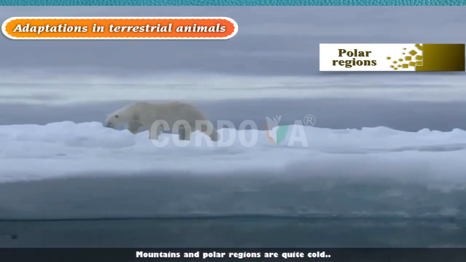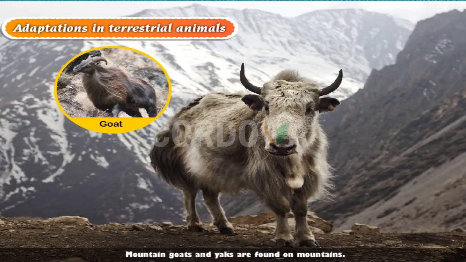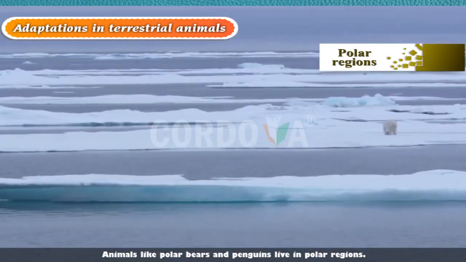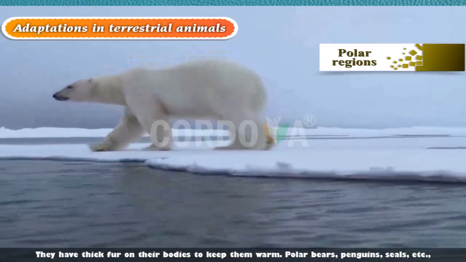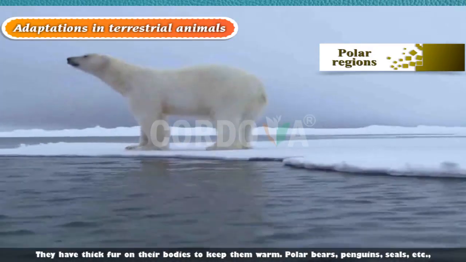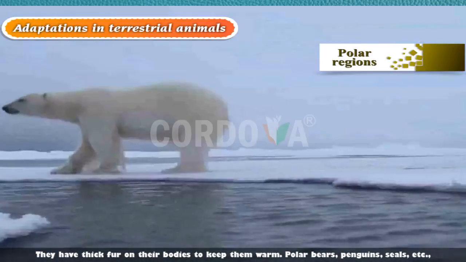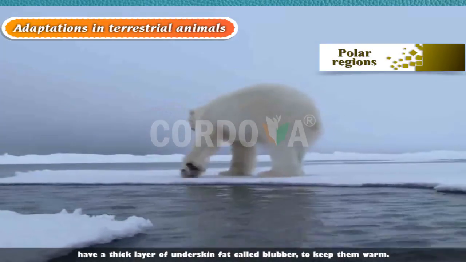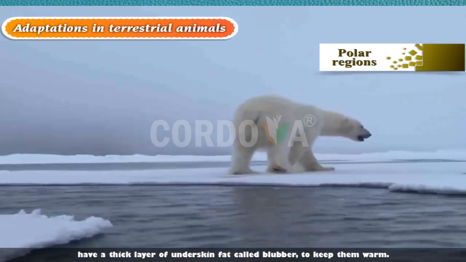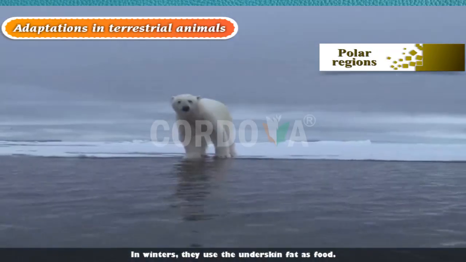Mountains and polar regions are very cold. Mountain goats and yaks are found on mountains. Animals like polar bears and penguins live in polar regions. They have thick fur on their bodies to keep them warm. Polar bears, penguins, seals, etc. have a thick layer of underskin fat called blubber to keep them warm. In winters, they use the underskin fat as food.